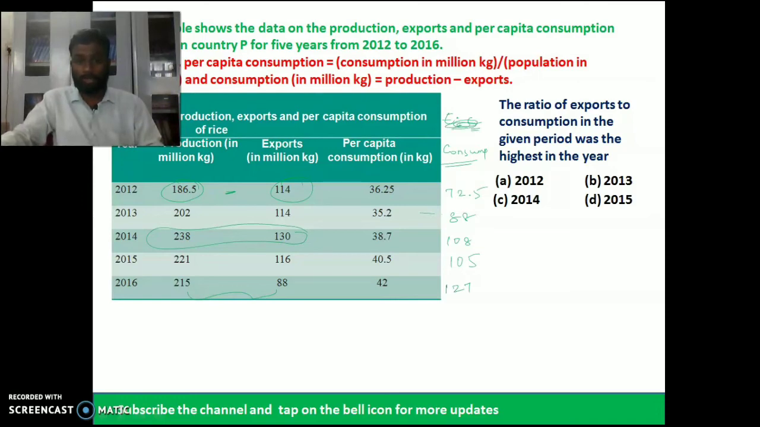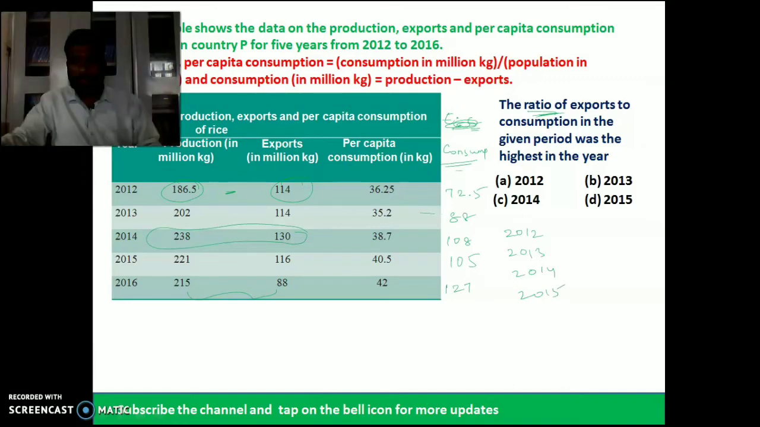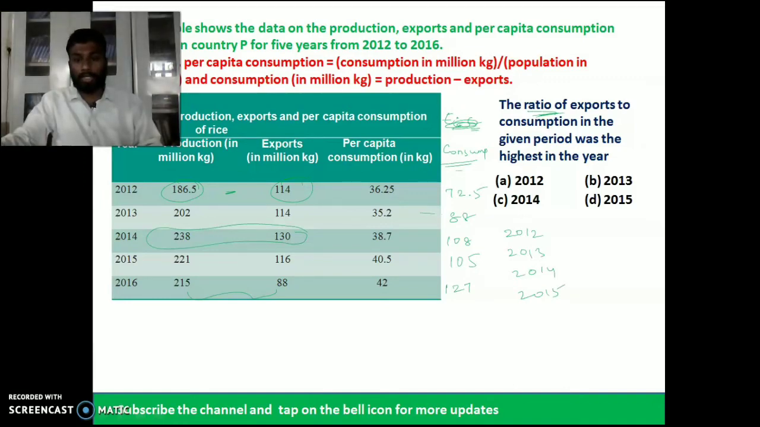Now go for the ratio. What is the ratio value? In 2012, 2013, 2014, 2015, they have given the 4 options, right? In 2012, what is the value of the ratio of exports to the consumption?